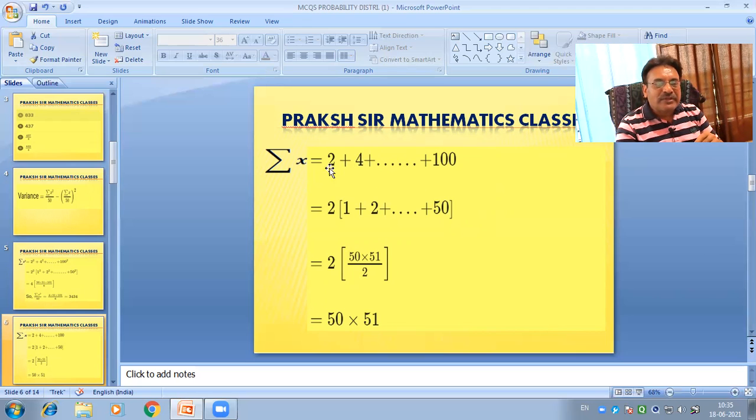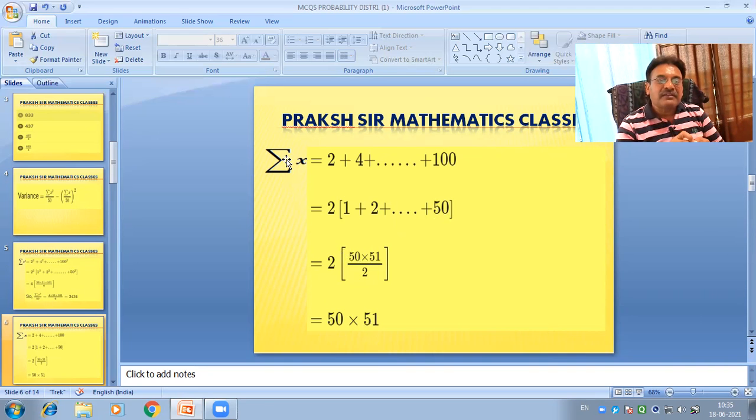So from this here 2 take common, then in bracket here 1 plus 2 plus up to 50. This 2 as it is, and this is of the type summation r is equals to 1 to n, r, which is equals to n in bracket n plus 1 upon 2. So here n, that is 50, so write 50 in bracket n plus 1, 50 plus 1, 51 upon 2. Then this 2 get cancelled, so we get here 50 into 51. And this is our sigma x.